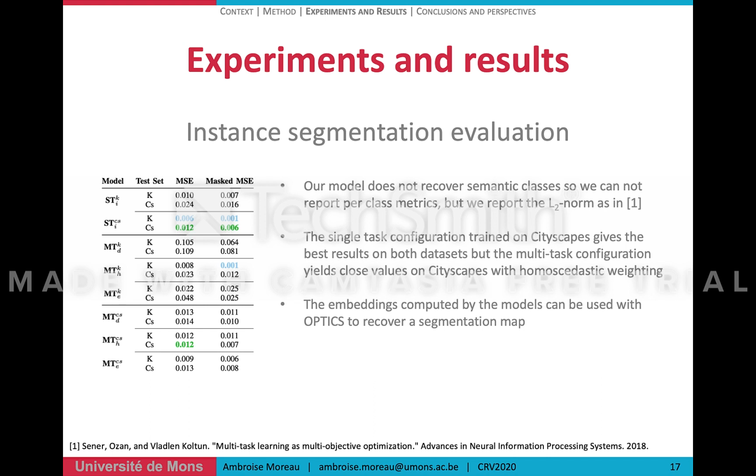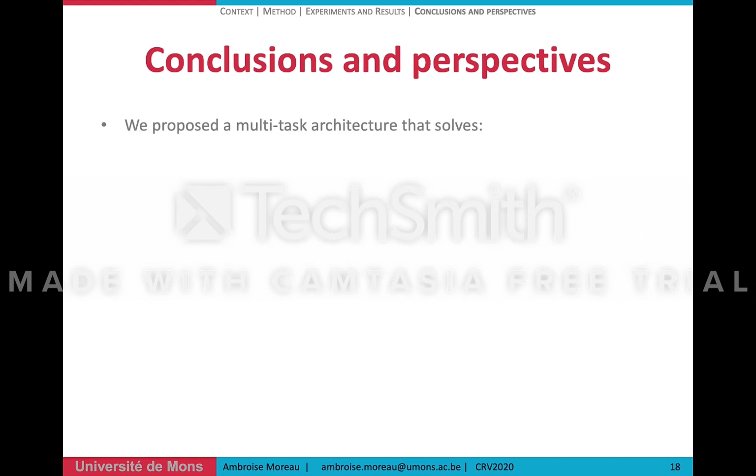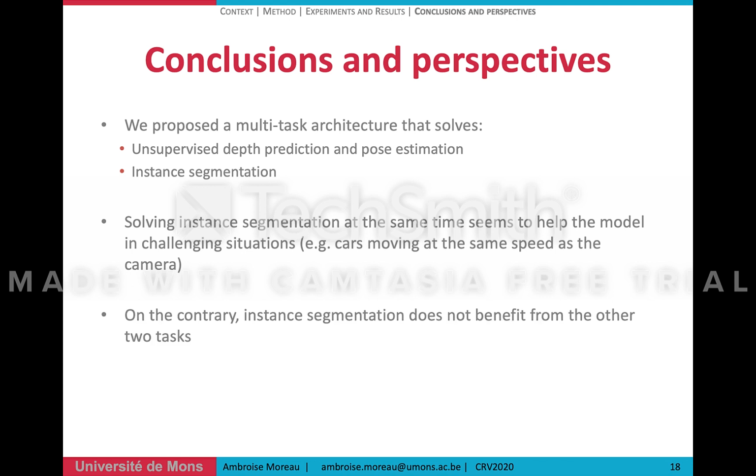Finally, the embeddings computed by the models can be used with optics to recover the final segmentation map as shown here in this example. To conclude on this work, we proposed a multitask architecture that solves unsupervised depth and pose estimation, as well as instance segmentation. Solving instance segmentation at the same time seems to help the model in challenging situations, such as when cars are moving at the same speed as the camera. But on the contrary, instance segmentation does not benefit from the other two tasks.